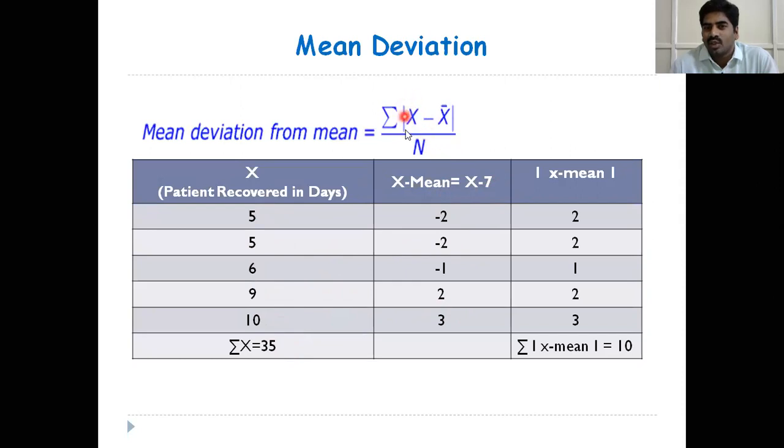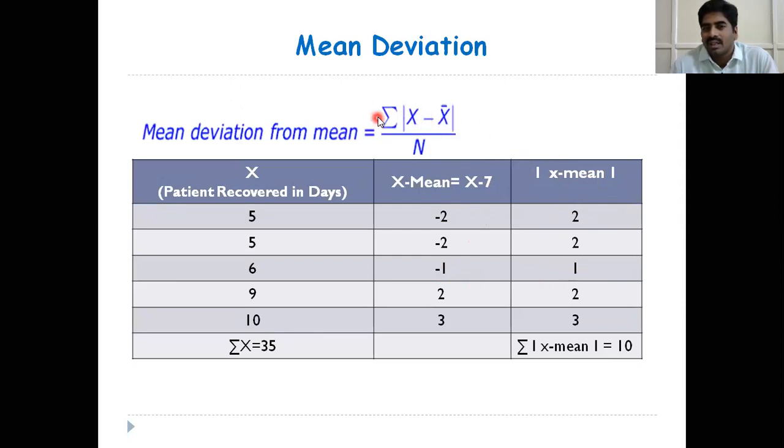Next, for the numerator we should take modulus of x minus x bar. So modulus of x minus mean, that is modulus of minus 2, which is equal to plus 2. Even if it is a negative value, modulus means you should take only positive values. Minus 2 converts to plus 2, and modulus of minus 1 is equal to 1.